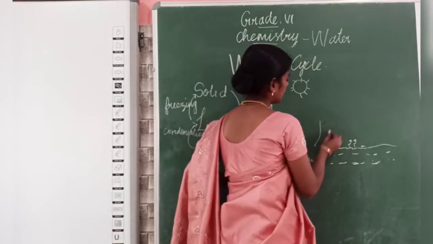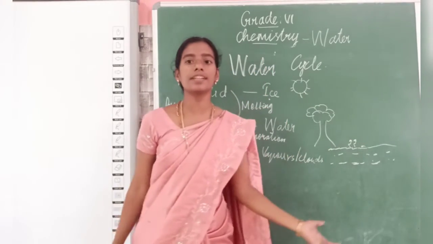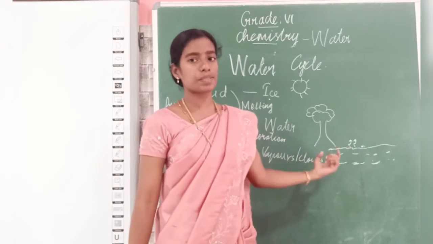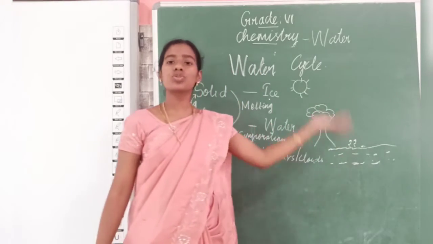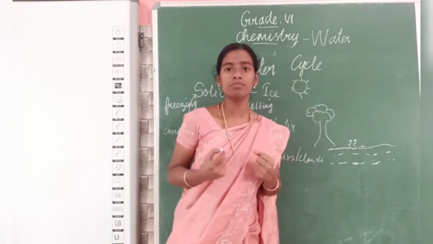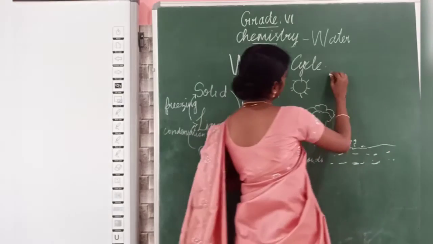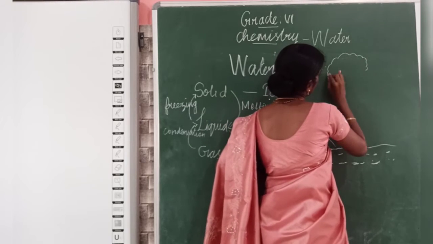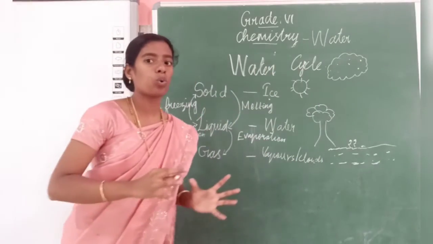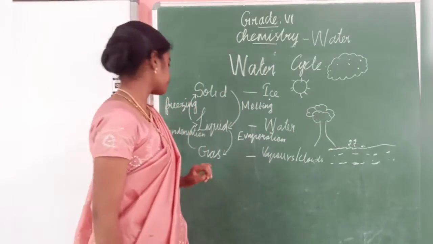Then, you have a plant here. This plant has water content in its leaves. By a process called transpiration, this water content will also mix with the air. Now, the air is having some water content in form of vapors. But when it is combining with the dust particles in the atmosphere, it will form as a cloud. This process is called condensation.